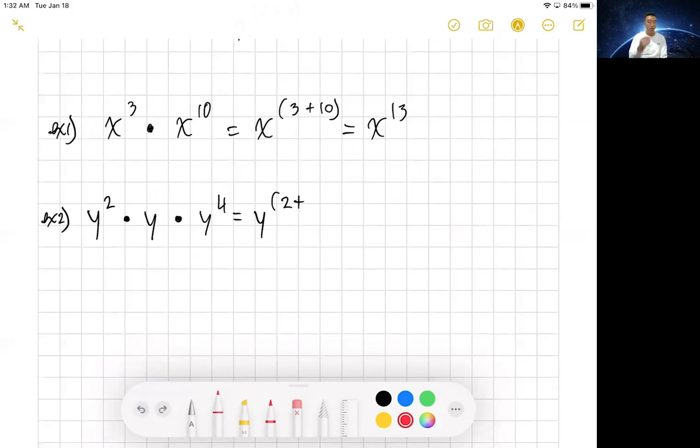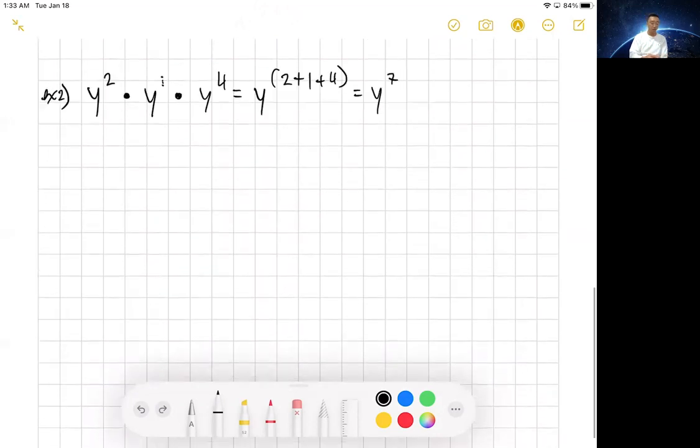No, when you don't see it, the exponent is actually a 1. It's an invisible 1. So go ahead and dot it, and that is 1, because you got 1 y. So 2 y's times 1 y times 4 y's is the same thing as adding those exponents, which at the end of the day, you get a 7. So watch out for this blank or invisible exponent, because it's going to show up over and over again.